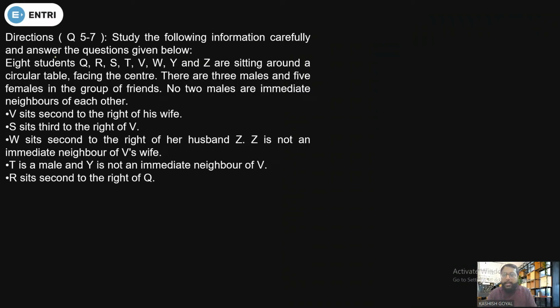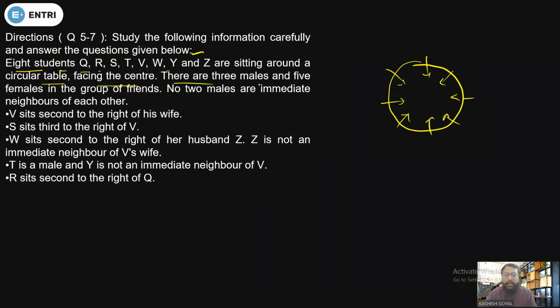Study the following information carefully and answer the question given below. 8 students Q, R, S, T, V, W, Y and Z are sitting around a circular table facing the center. So in total we have 8 persons and all of them are facing the center.